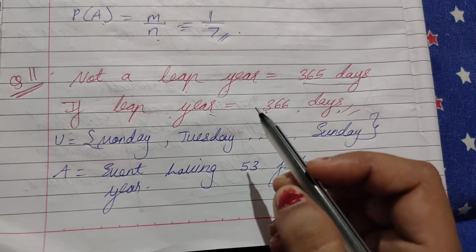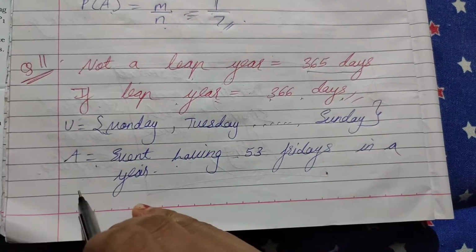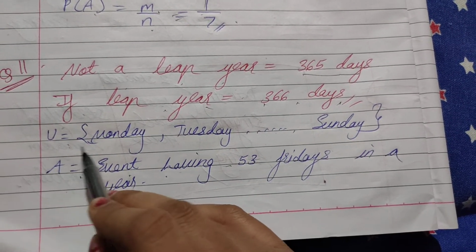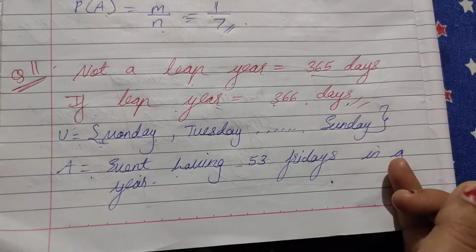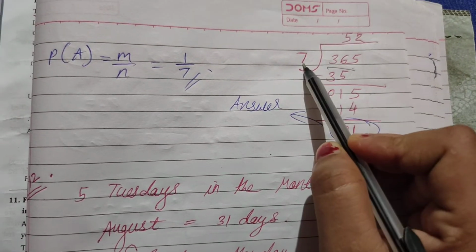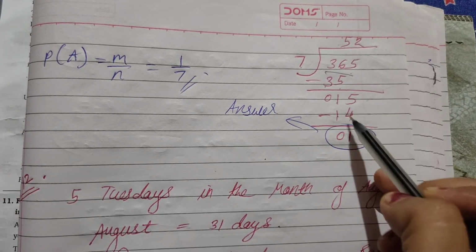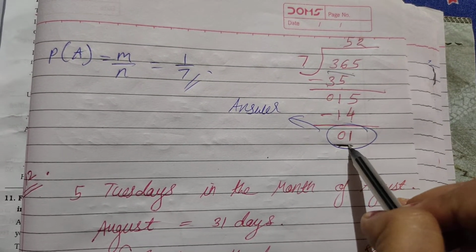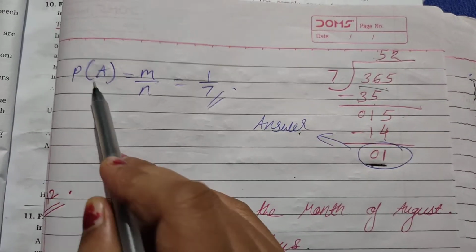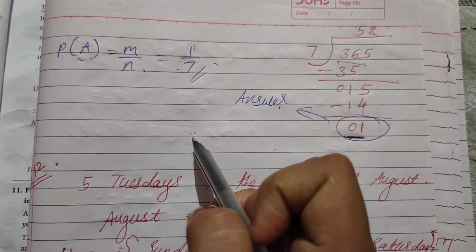Again, what we have to find? 53 Fridays. So A equals the event of having 53 Fridays in a year. So our sample space will be Monday, Tuesday, Wednesday, Thursday, Friday, Saturday and Sunday. Again, what we have to do? Just divide 365 by 7. So 7 5s are 35, 1 5, 7 2s are 14. Whatever is the remainder? 1. So that will be our answer. So probability A equals m upon n, which will be equal to 1 upon 7.